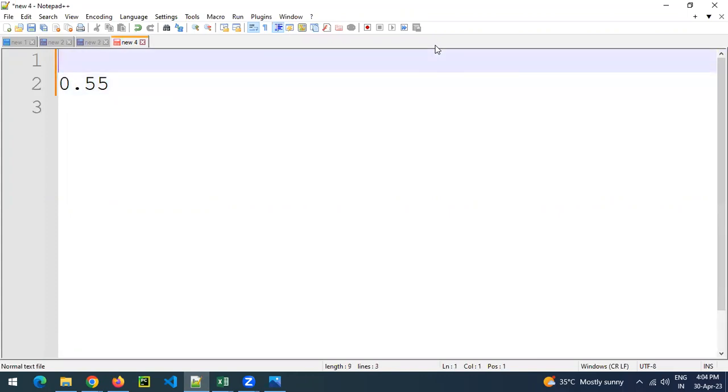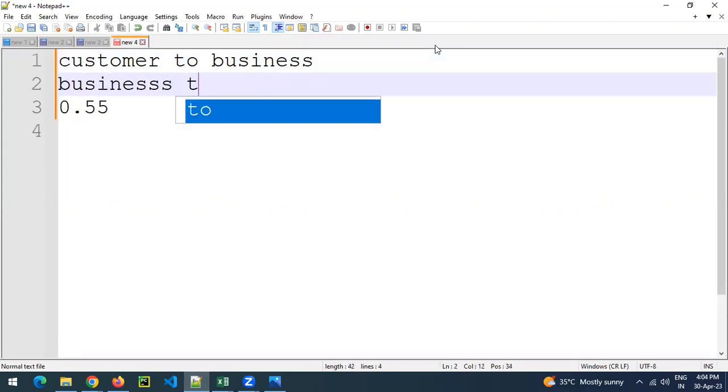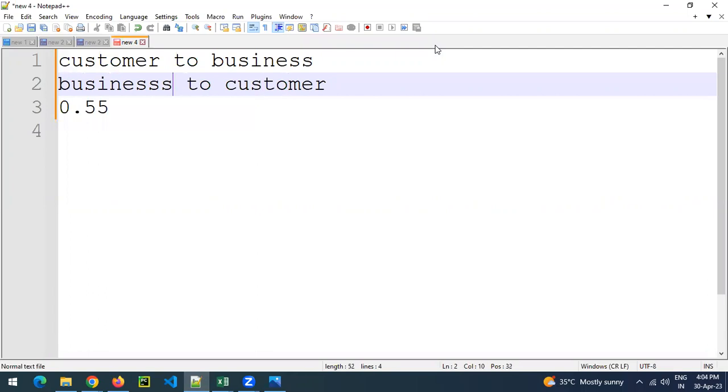Here there are two ways: customer to business or business to customer. Who is the message initiator? Either the customer has sent a message to you, that is way one, or the other way. Here, both pricings are different. For business-initiated messages, charges will be approximately 0.55 to 0.70 rupees. I'm not saying that is the exact price, because the exact price may vary. So you need to go to the WhatsApp pricing details.